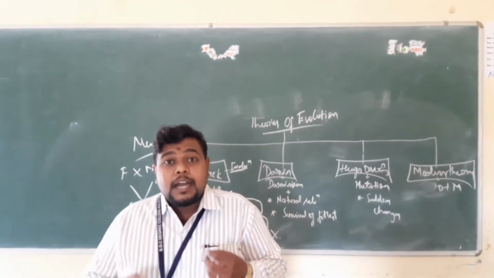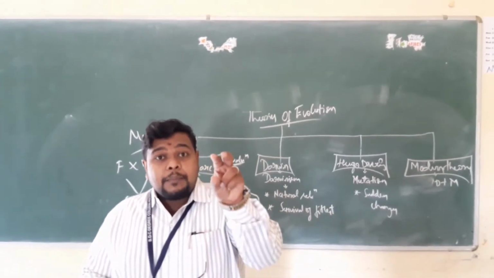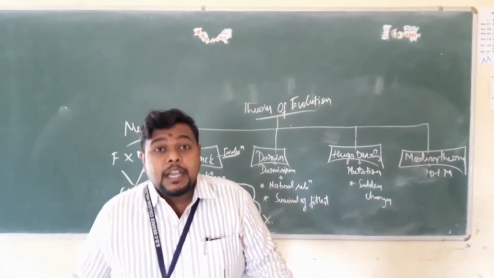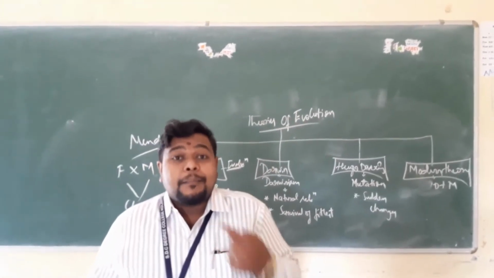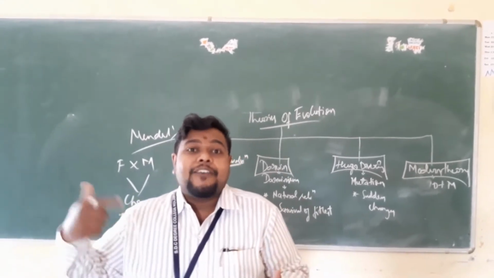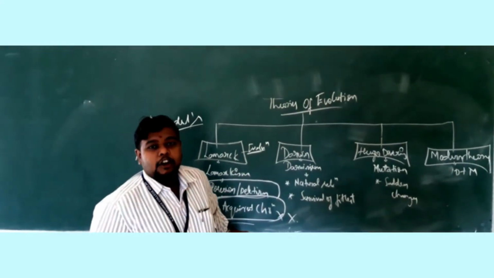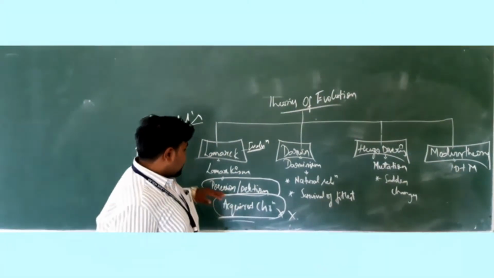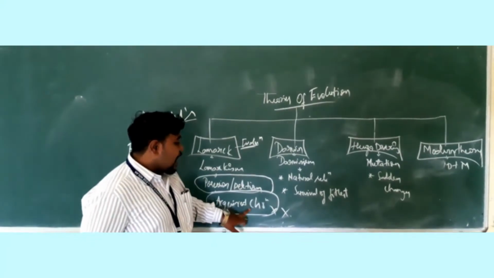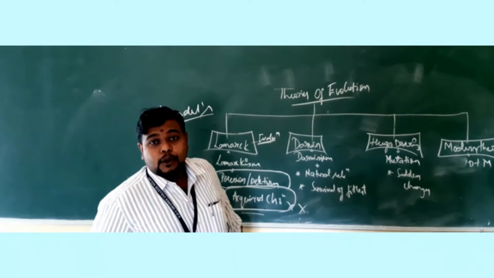So if we are using it, our eye should be developed in such a way that we should be able to see an animal even at 2 to 3 kilometers. But that is practically not possible, because it is not according to Lamarckism, which says that the organ which is used on a daily basis will develop gradually. So this is about Lamarck and his theory called Lamarckism. We spoke about the possession and deletion of a particular character or an organ, and the second one is acquired characters. As I told in the examples, this theory was not accepted for evolution.